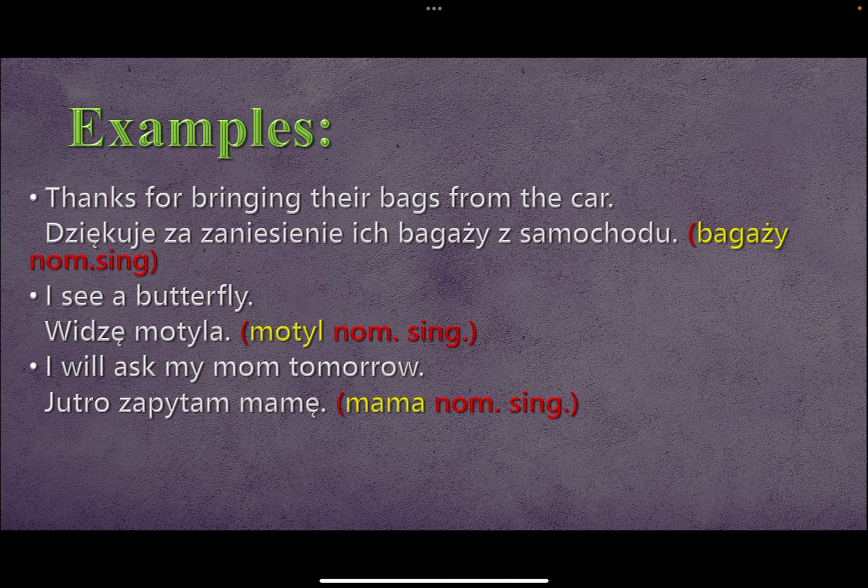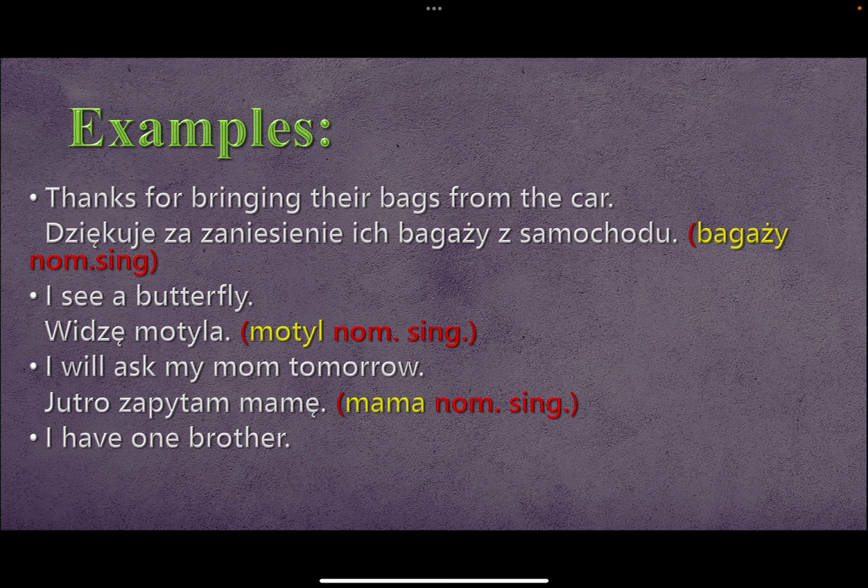Why? Because this is the object of the sentence. I'm going to ask who, I'm going to ask my mother. Here, in Polish, you don't have to say moją mamę if you don't want to. You can just say mamę. I know that you're talking about your mother, unless you want to specify otherwise.